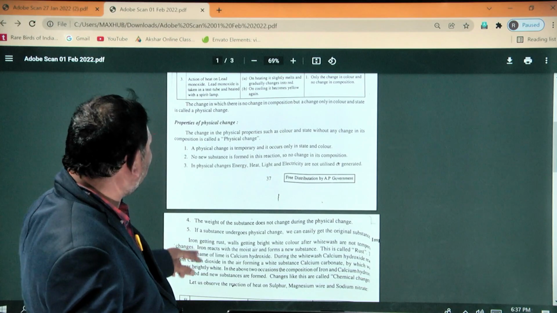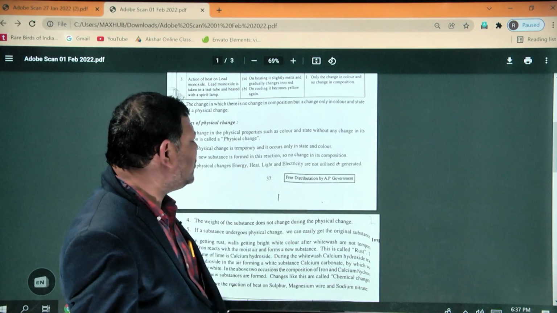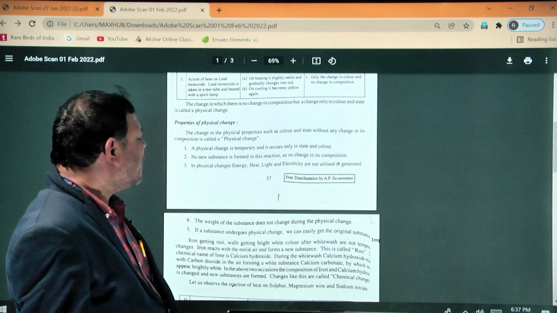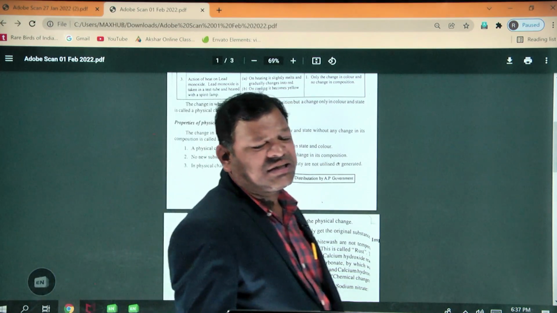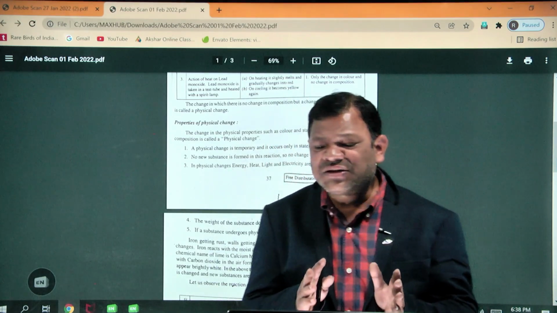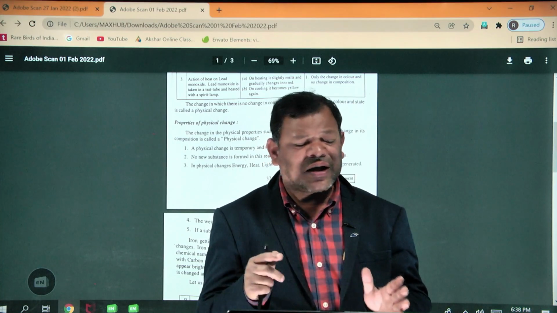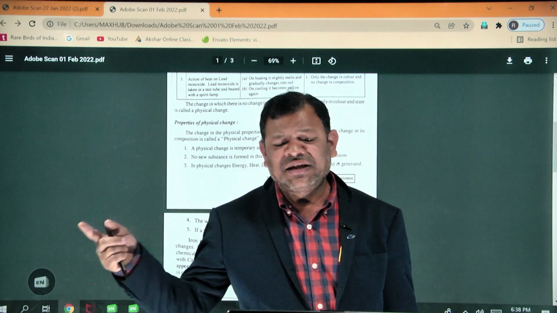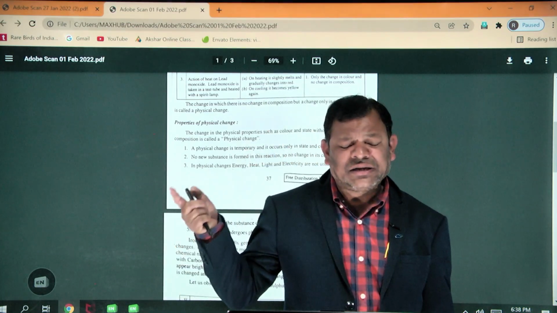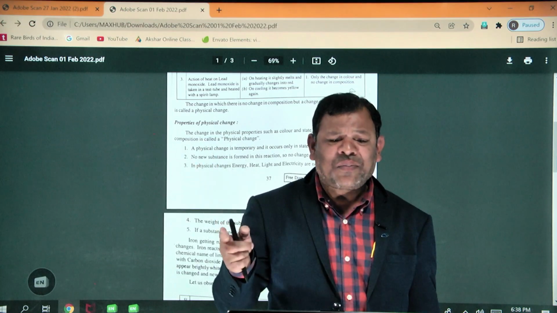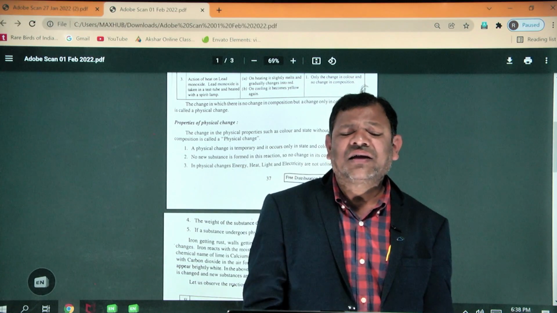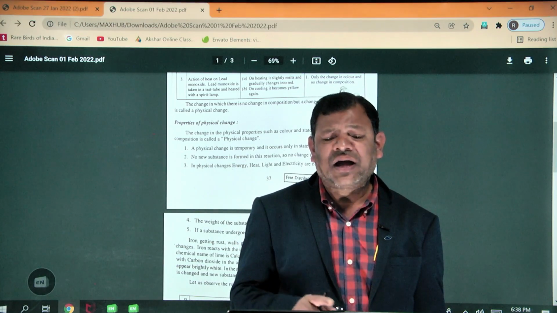The weight of the substance does not change during a physical change. If a substance undergoes physical change, we can easily get the original substance back. That means if you apply heat to ice, it changes into water. Again, if you apply heat to the water, it changes into water vapor. Water vapor again we can cool, change it into water. Water again we can cool so that it changes into ice.